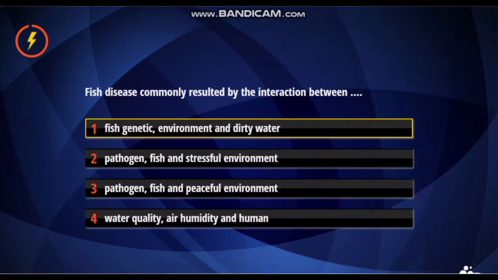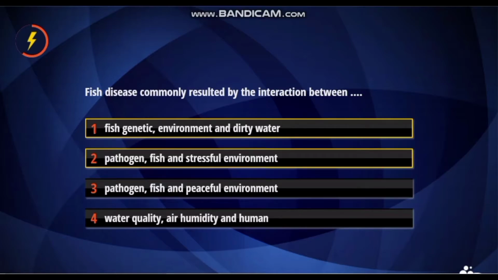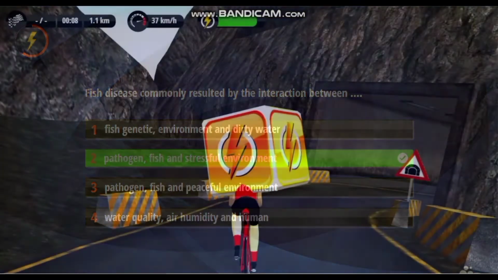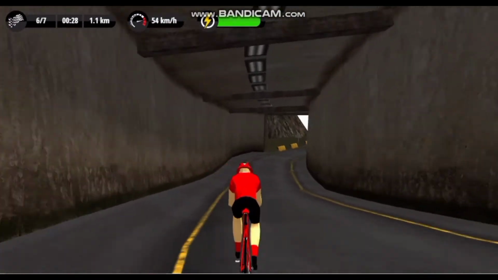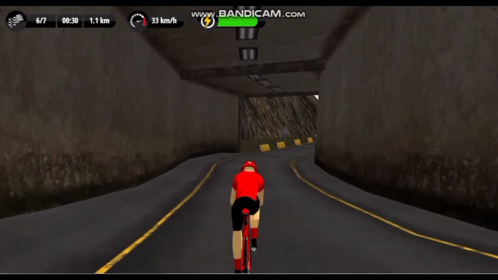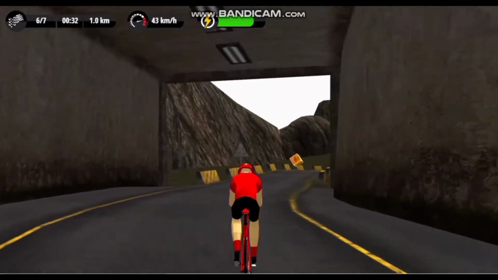For question 1, fish disease are the result of interaction between: fish, genetic, environment and dirty water; or pathogen, fish and stressful environment; or pathogen, fish and peaceful environment; or water quality, air humidity and human. So the answer is pathogen, fish and stressful environment. This is because many of the diseases that are known to occur in fish are the result of stress, pathogen in fish, which is failure to quarantine any new or sick fish to avoid spread of disease.